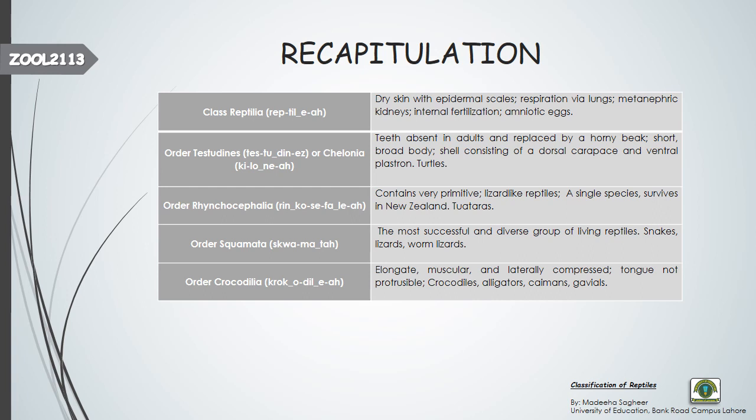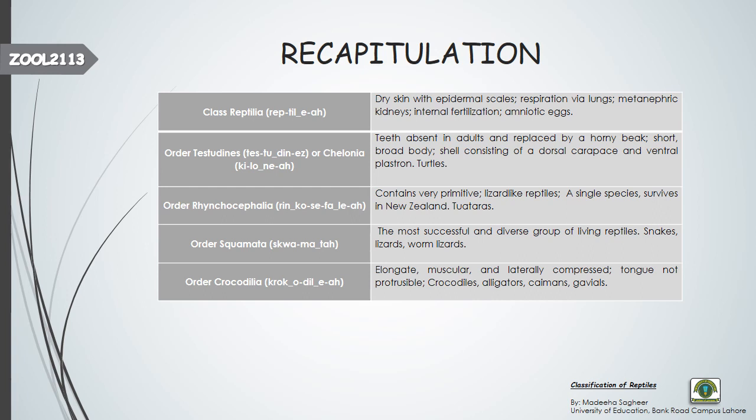The class Reptilia has been divided into four orders. Order Testudines have teeth absent in adults, replaced by a horny beak. As I told you, turtles have teeth in their juvenile stages, but mature turtles don't have teeth. They have a keratinized beak.